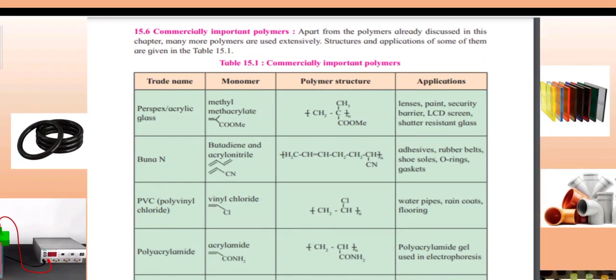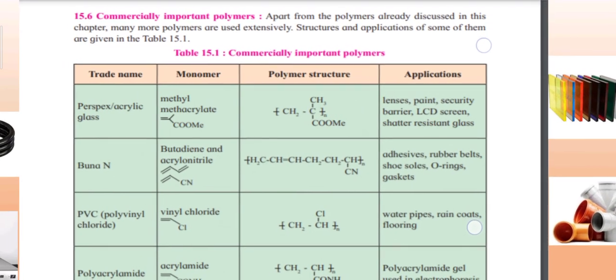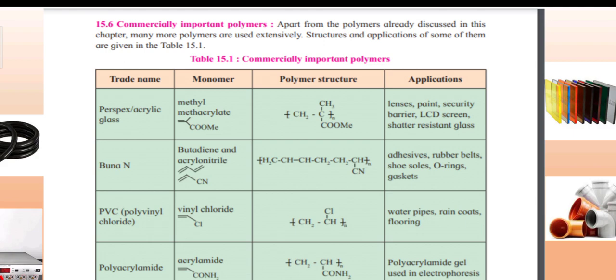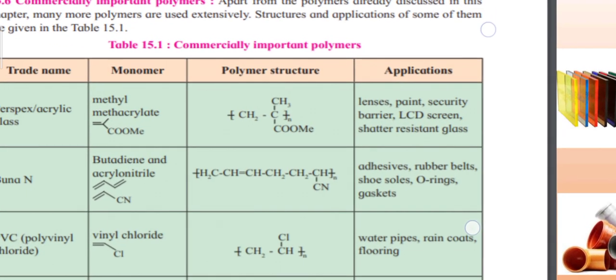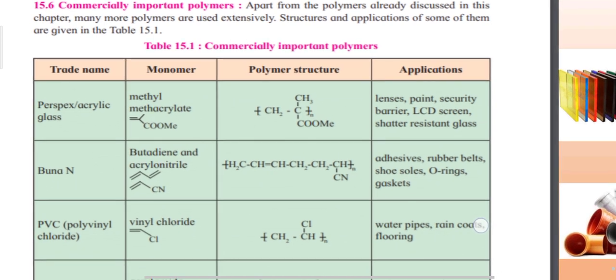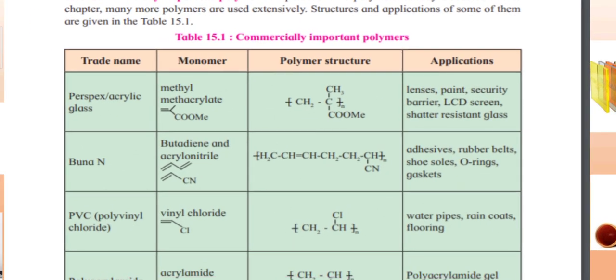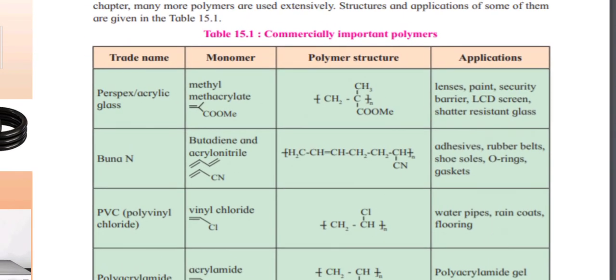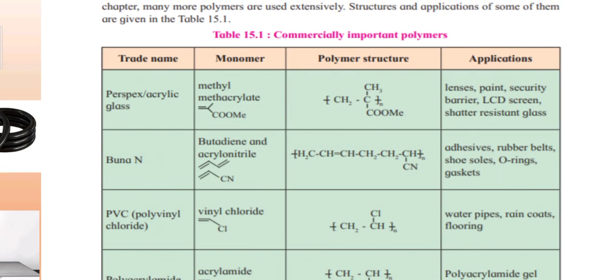Commercially important polymers are those which, apart from the polymers that we discussed at the initial topics of the chapter, are used extensively, with their structures and applications given in this table. Commercially important polymers are those which are useful commercially in the market for making several products. This table contains 4 columns: trade name, monomer, polymer structure that we get, and where we can use it, that is applications. One by one we'll discuss.